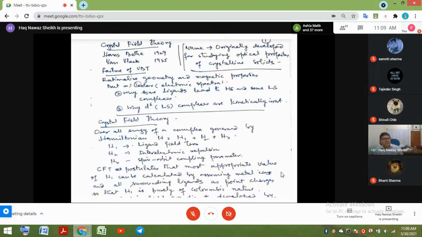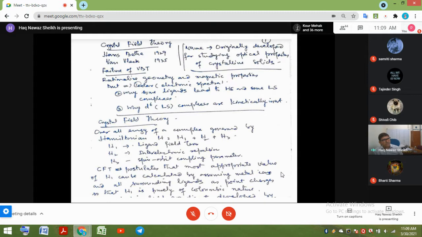So the high point of the valence bond theory was that it could rationalize geometry and magnetic properties to some extent, but the serious shortcoming of the valence bond theory was that it could not explain the electronic spectra of the complexes, why compounds are colored, and how many bands would be observed in the electronic spectrum of the coordination compounds: number of bands, position of bands, intensity of bands. These are three parameters in the electronic spectra of the coordination compounds.